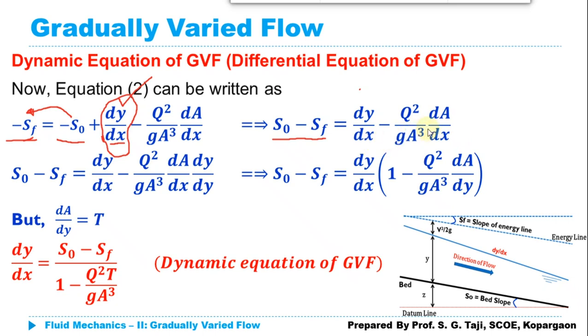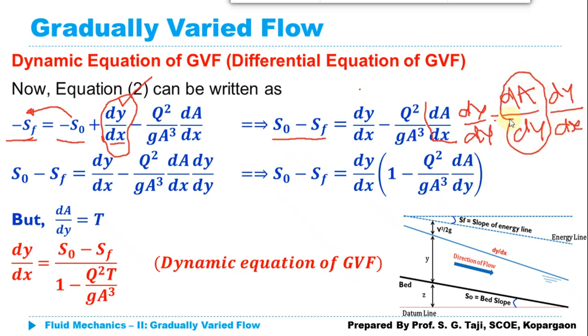Again, I can simply multiply this dA/dx with the dy/dx, and I can write this term dA/dx as dA/dy multiplied by dy/dx, because I am simply multiplying and dividing with dy. So we know that dA/dy, the rate of change of area with respect to the depth, is equal to the top width, that is T. So we can replace dA/dy with the top width T multiplied by dy/dx. So this whole term dA/dx can be replaced with T multiplied by dy/dx.